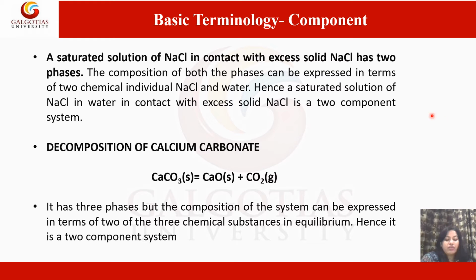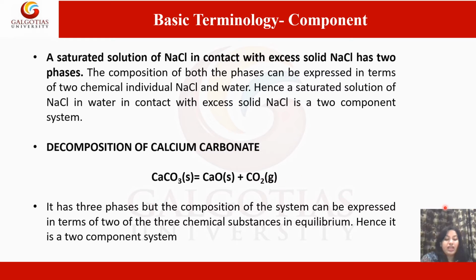There are three different molecular species, that is calcium carbonate, calcium oxide and carbon dioxide. But the composition of each phase can be expressed in terms of any two of the species. If any two of the constituents are chosen, the composition of all the phases can be expressed.